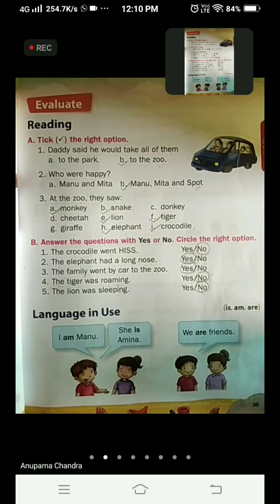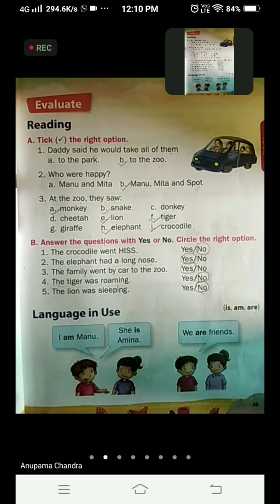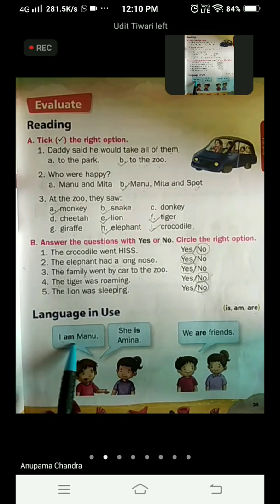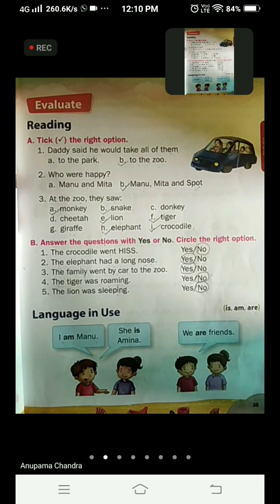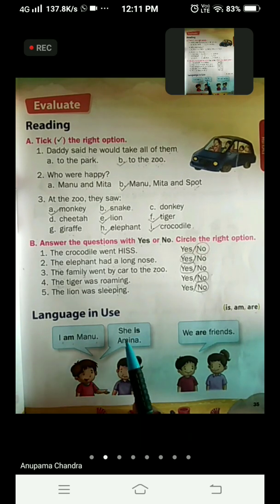So children, this is page number 35 and we are going to see how to use is, am and are. Look at the first sentence. I am Manu. A boy picture is given. The boy is saying I am Manu. So when do we use am? When I is used. With I we always use am, without fail. I am Manu.